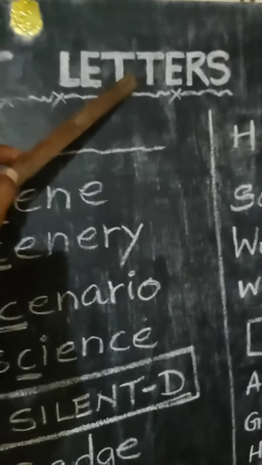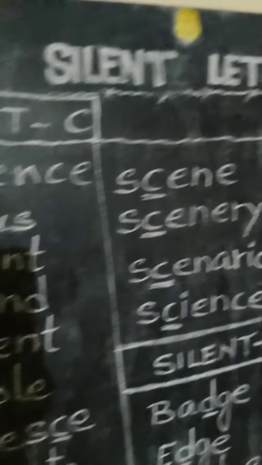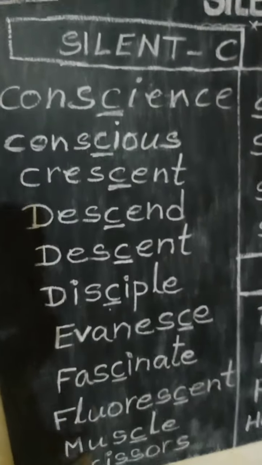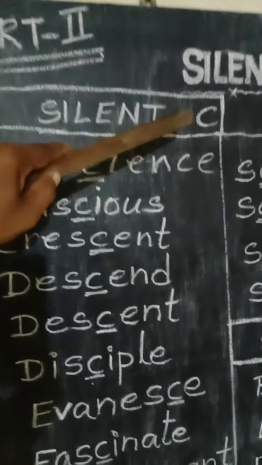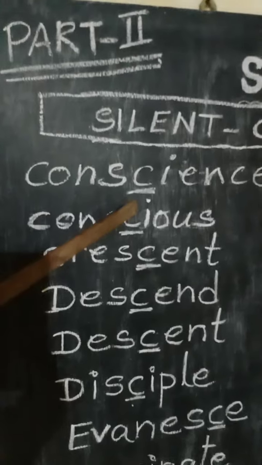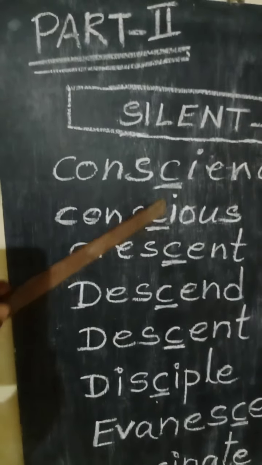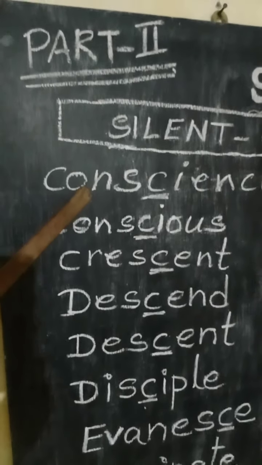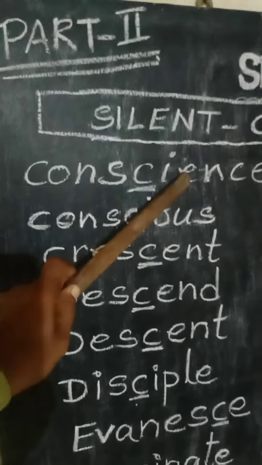Here, silent letters. How all these words are followed by silent letter C. Those all the letters belong to C. Here you see consonants. Consonants.